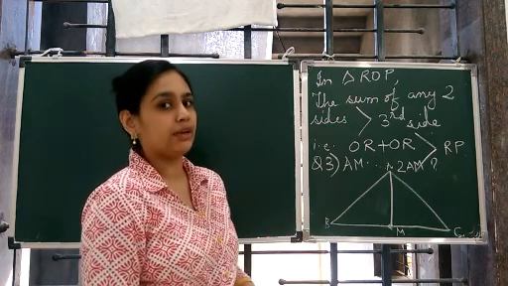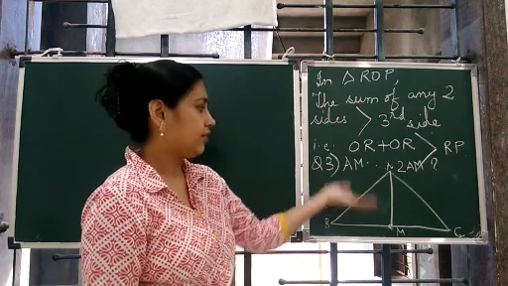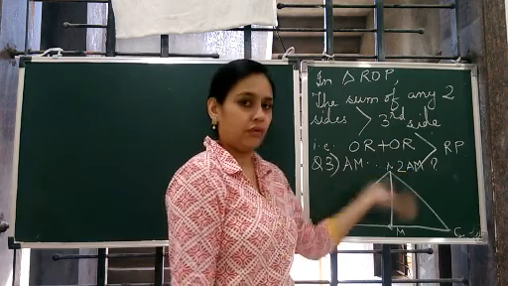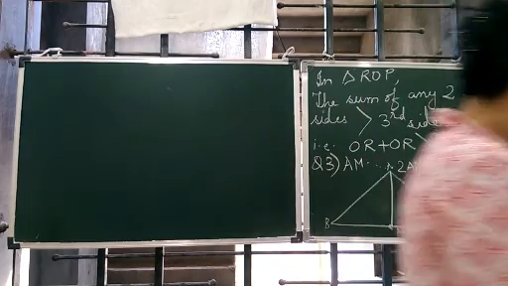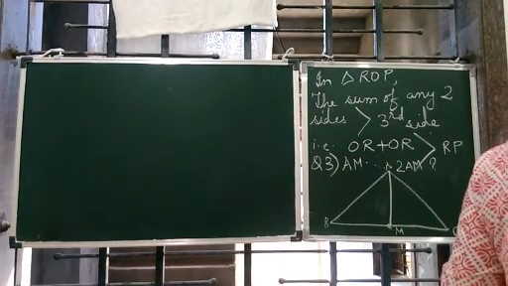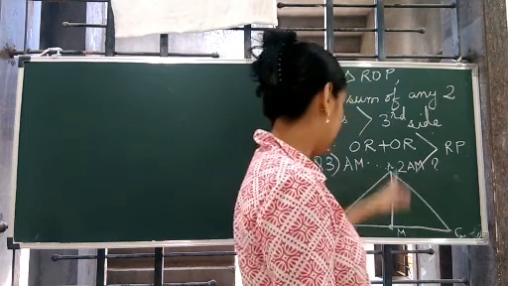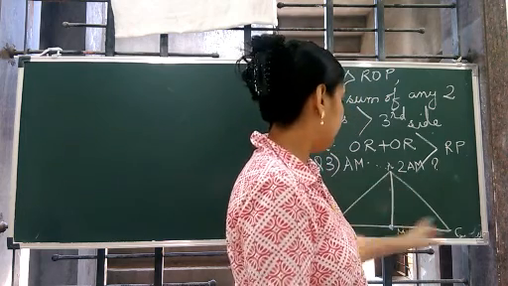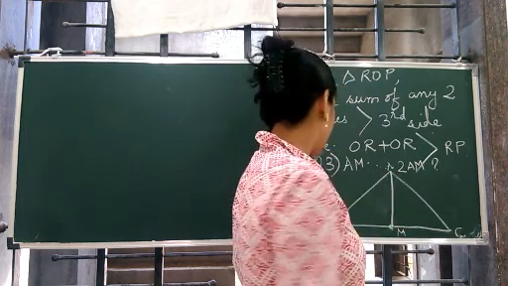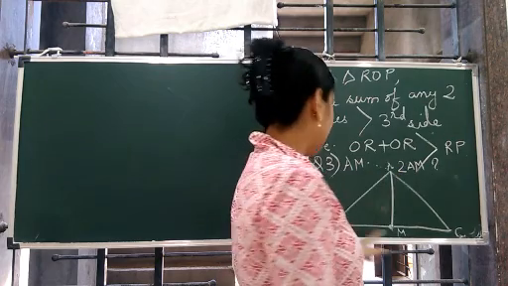We use that property and then we see whether we can find out whatever is asked or not. Here there is a hint: consider the sides of triangle ABM and AMC.